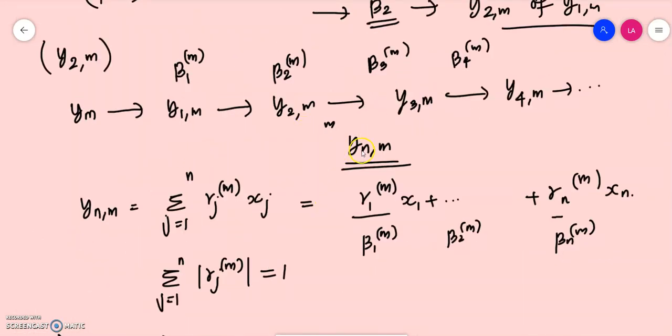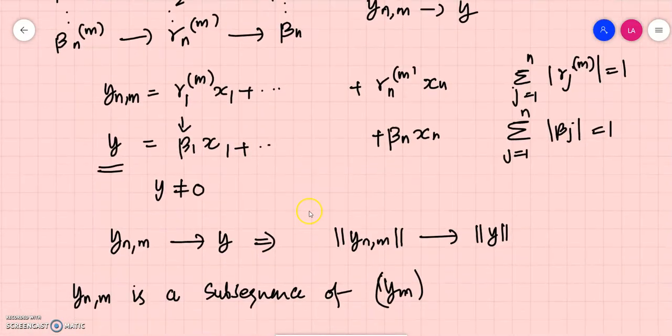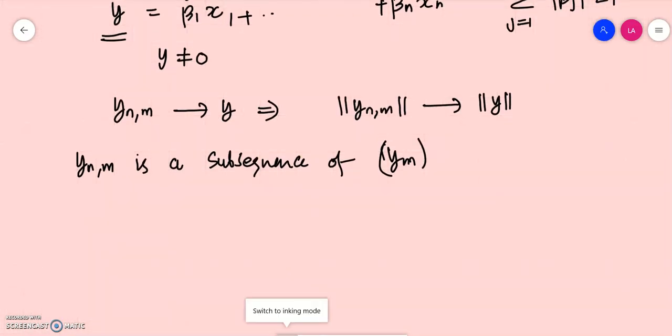Here y_nm is a subsequence of its previous one, etc. So y_1m is a subsequence of y_m, y_2m is a subsequence of y_1m, which means it's a subsequence of y_m, etc. If you proceed like this, by the transitivity property, y_nm is a subsequence of y_m. And by our assumption y_m converges to 0.